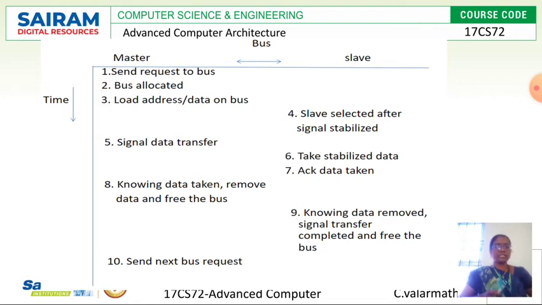So in the 10th step, it will start initiating the next request or establishing the next connection with another slave. So likewise, these first 9 steps exhibit how the data transfer or communication is established between the master and slave with their respective ends. Okay, I hope you understand this topic, right?